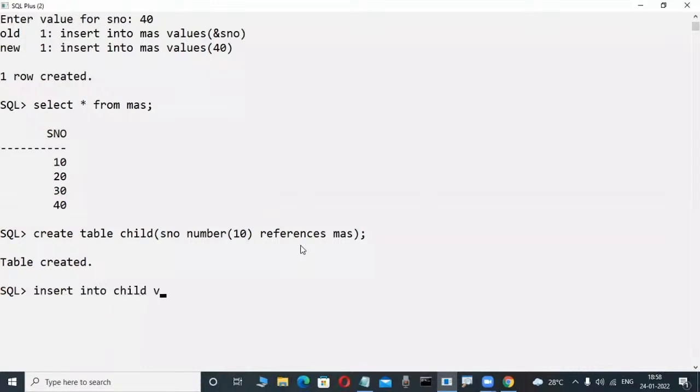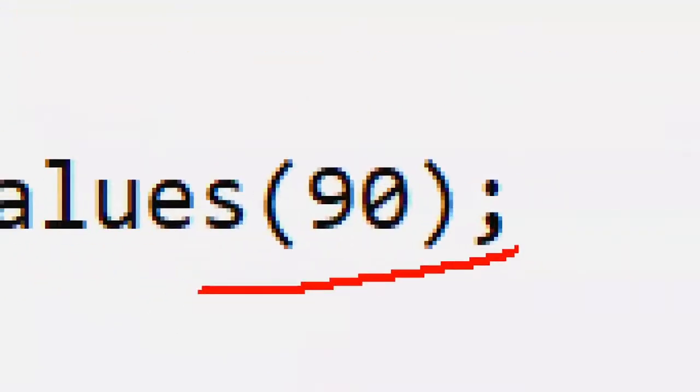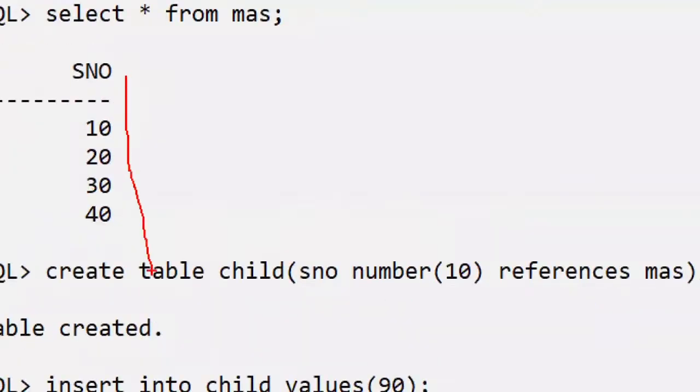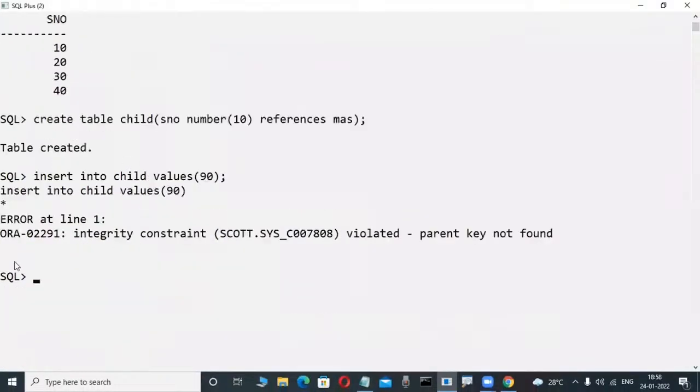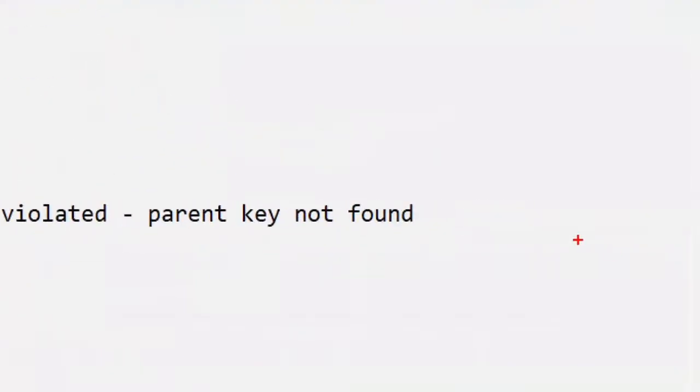Check it out here. I try to insert a value other than the master table values. Suppose I try to insert 90, not possible, because 90 is not there in the master table. Any record other than the master table's is impossible. Error. You will become familiar with these errors in the future, such as parent key not found.